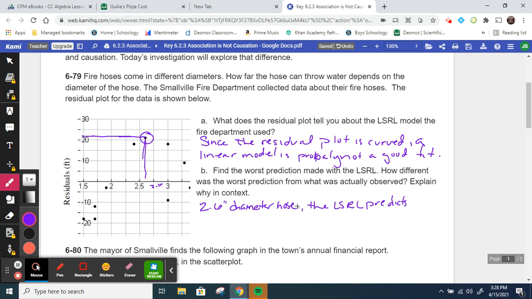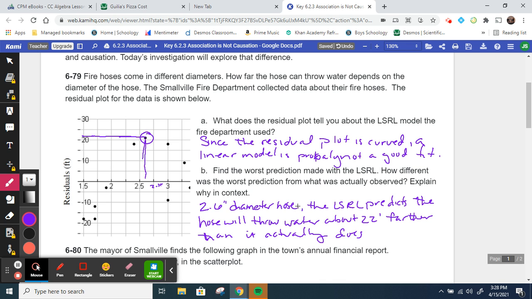How far the water can throw, predicts the hose will throw water. This is 22, that's 25, maybe about, let's say maybe 22 feet farther than it actually does. So that's what this point is telling us.